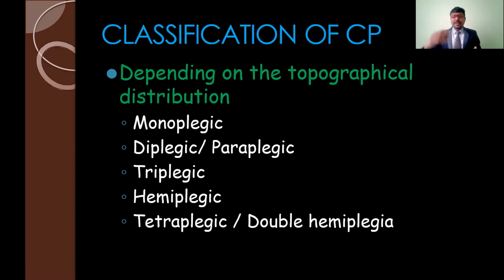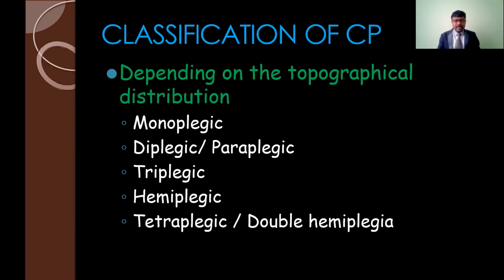For example, if there is any injury in the right side of the brain, those people are going to get the effects on the left side of the upper limbs as well as lower limbs. So the tissue damage in the right side of the brain, the effect is going to the left side. This is because the pyramidal tracts cross, the decussation will be in opposite directions. The fibers from the right side go to the left side, and from the left side go to the right side. So if there is any damage to the left side, the symptoms are going to come on the right side. That's the reason that, depending upon the involvement of the tissue damage, the symptoms are going to vary.